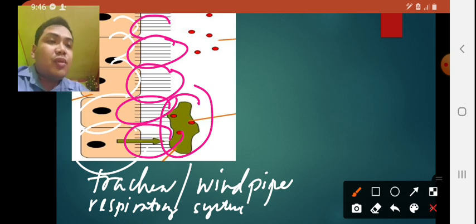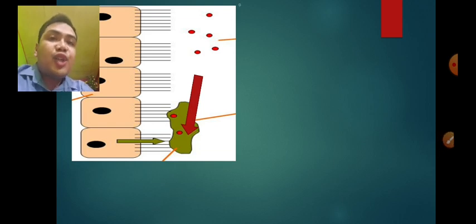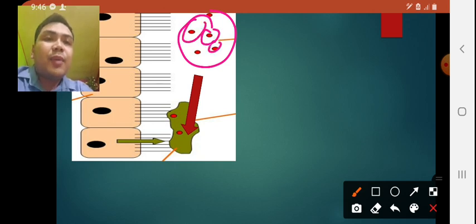So the mucus actually is responsible for the trapment of the debris. Okay, so these spherical bodies were actually the debris, like dust particles. So as you notice, these dust particles will be trapped to the mucus.